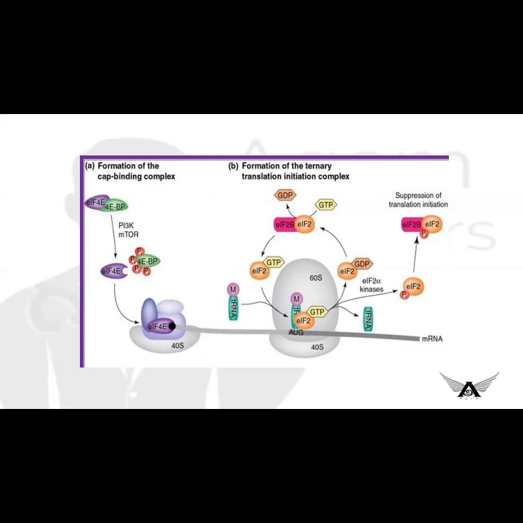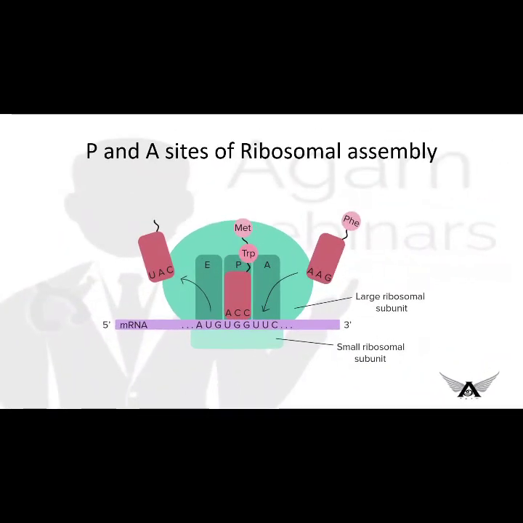After this, inside the ribosome, we have two sites called the P site and A site. The P site is the peptidyl site and the A site is the aminoacyl site. The P site is where the peptidyl tRNA is carried. It carries the growing amino acid chain that we'll see during the elongation process in detail. The aminoacyl site is the site where the aminoacyl tRNA enters, and the E site is also there, that is the exit site through which deacylated tRNA moves out of the ribosomal complex. So this is the process of initiation.